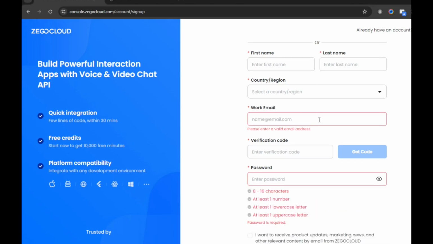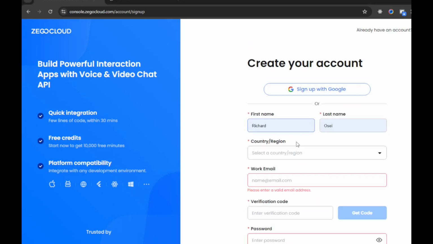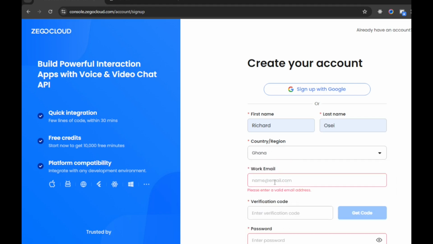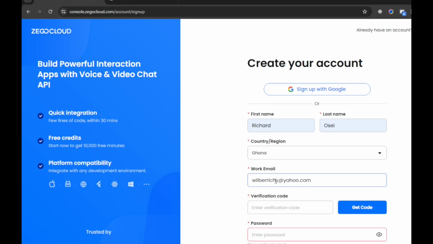Okay, so now let's create a new account, and I'll select this as my name and select my country. I'm currently based in Ghana, and I'll provide my mail, and my password, a strong password.